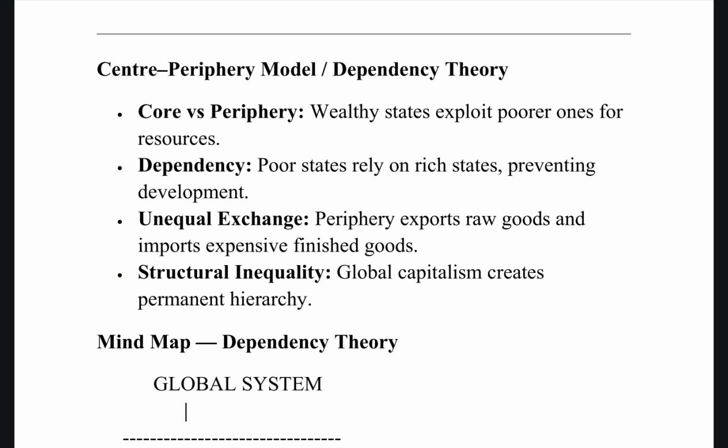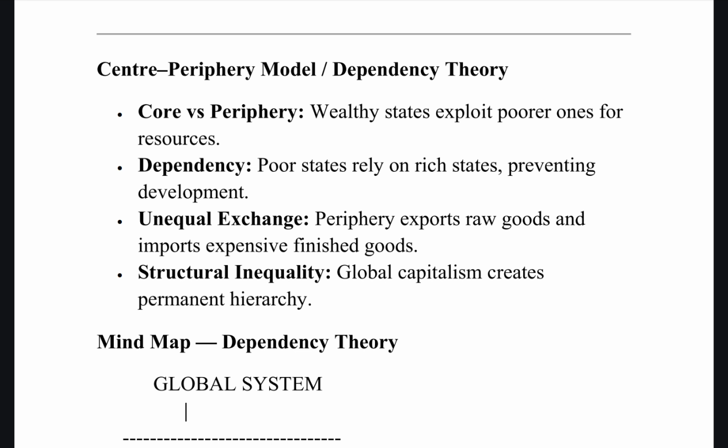So they are dependent on them, and that is dependency theory. Then unequal exchange. What it refers to is that the periphery exports raw goods, but they are not able to produce finished material, so they have to import it back from these developed nations. The best example for that is Brazil and Argentina.